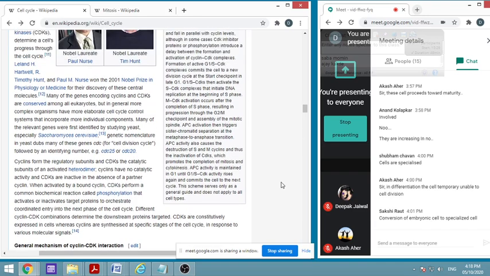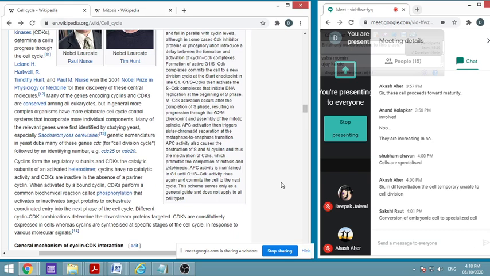Most of the work nowadays, particularly related to cancer and many other activities, is being concentrated on this area, because normally the body is not programmed for cancer or any kind of damage, and the body has made a very nice system of checking the problem and making repairs. If these cyclin CDK checkpoints are working properly, then we should not have any problem. But if not, then it will make a problem.